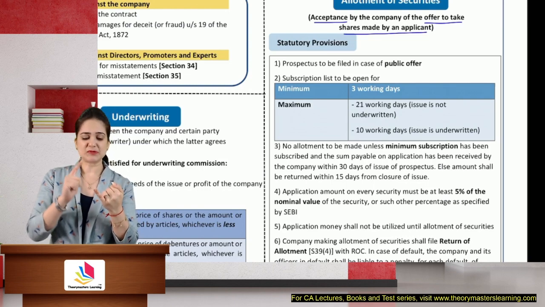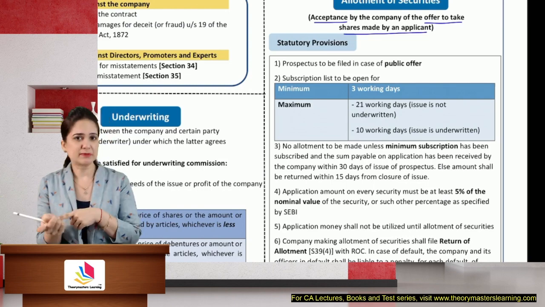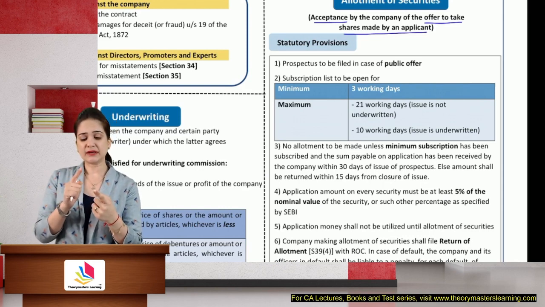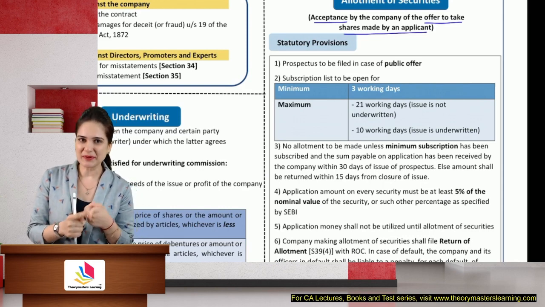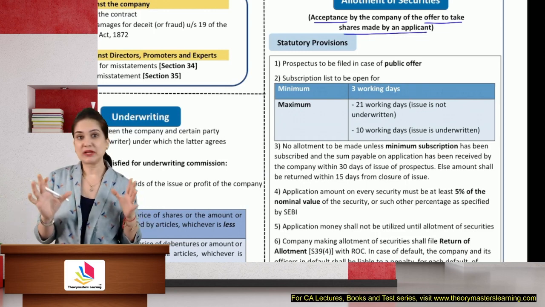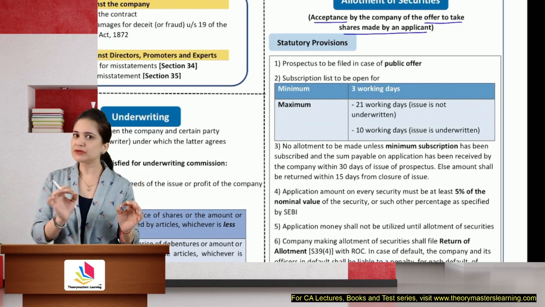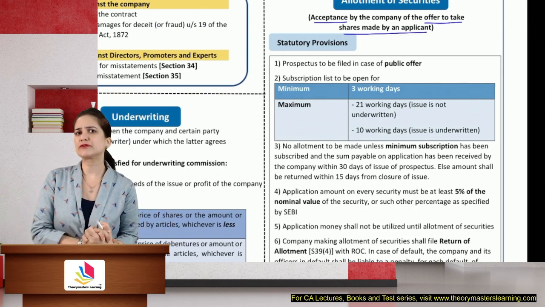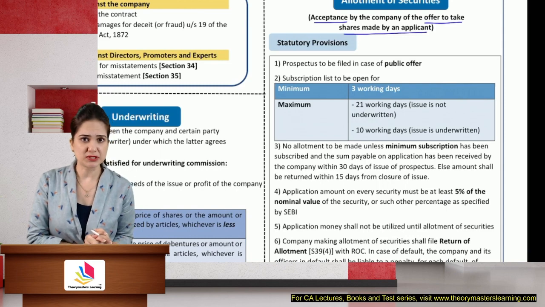So acceptance must be communicated in the same manner. Allotment must also be communicated through the letter of allotment. Then it must be within the time period or reasonable time. Then acceptance must be absolute and unconditional. So allotment should also be of the application that you have received, but that is not the case when oversubscription is involved.